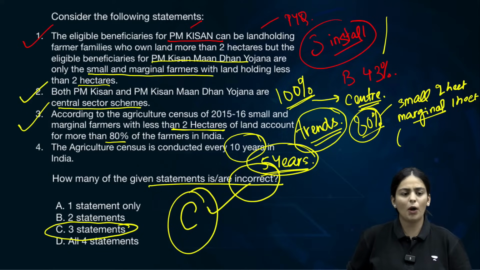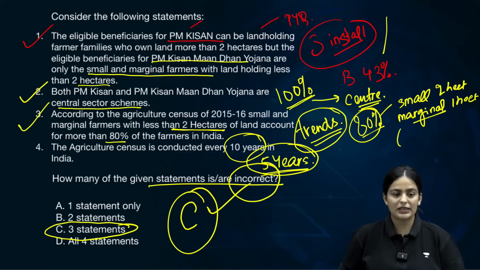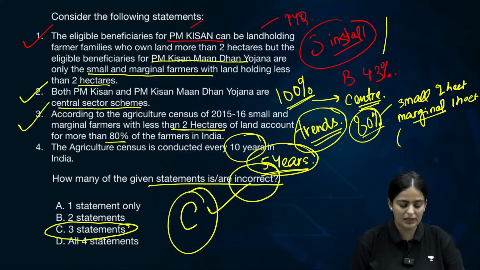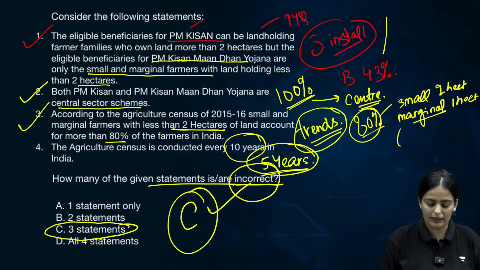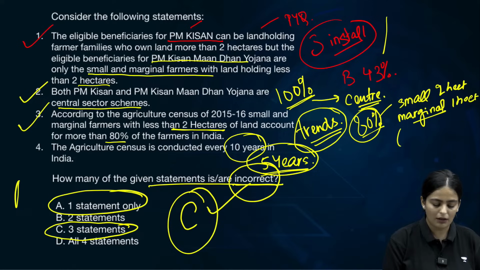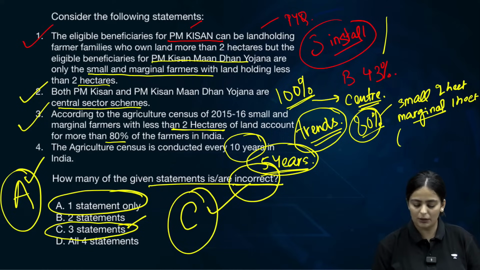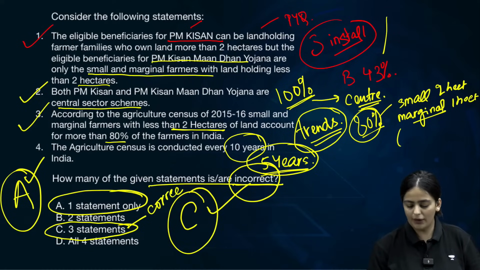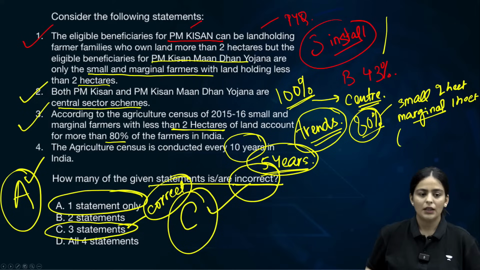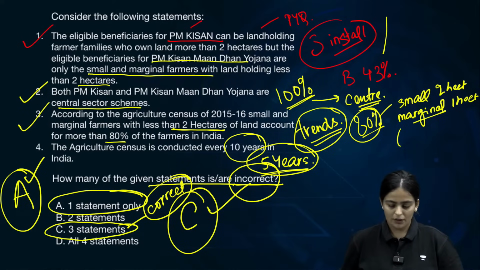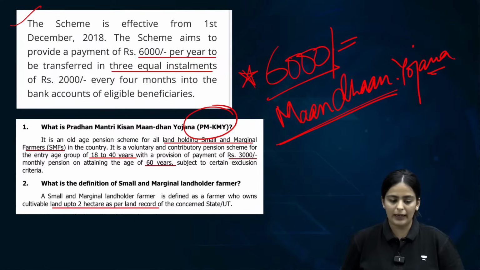Is there a problem with the poll? No. All right. So 3 statements, yes. So how many are incorrect? 3 statements are correct. Only 1 statement is incorrect. So A is our answer. 3 are absolutely correct. All right? Okay. Let's move on and discuss this topic at length.